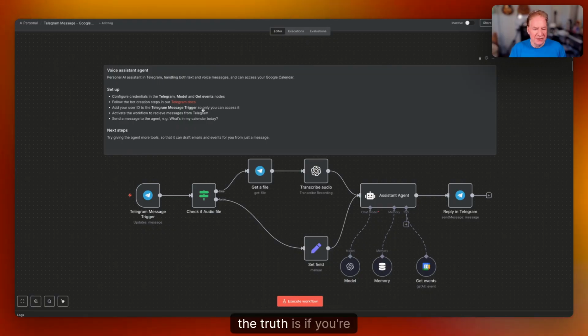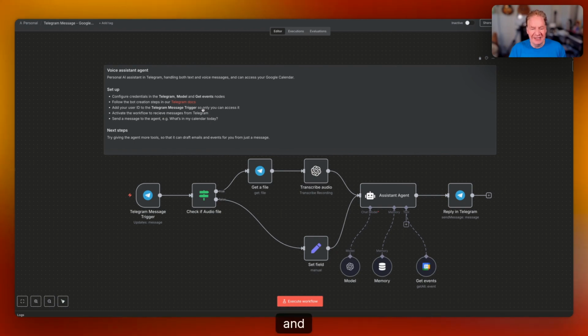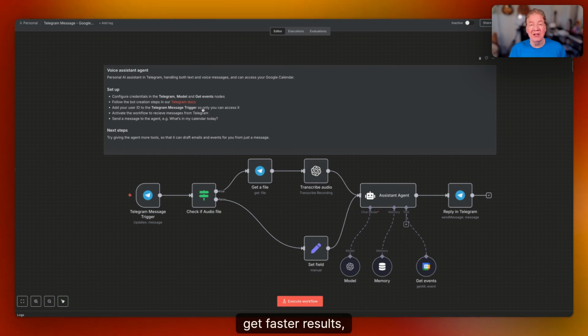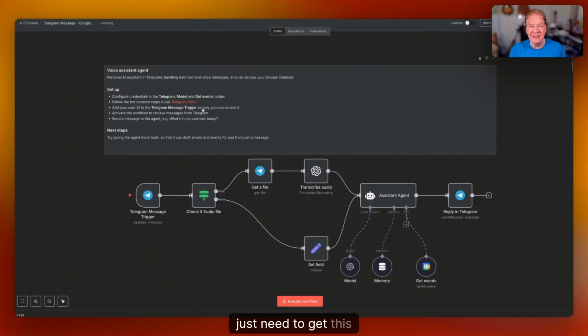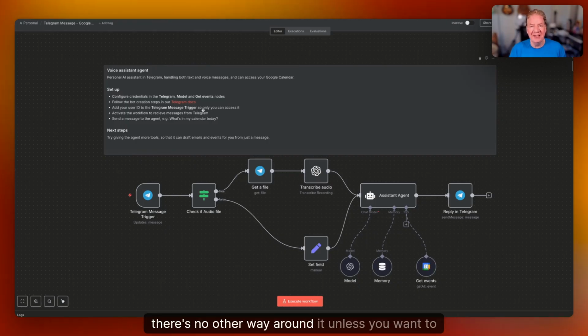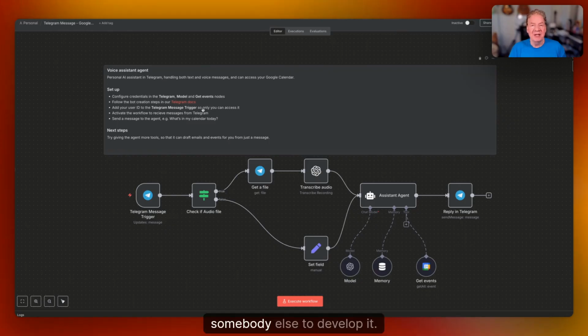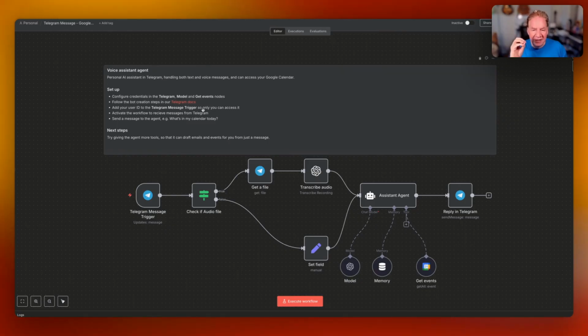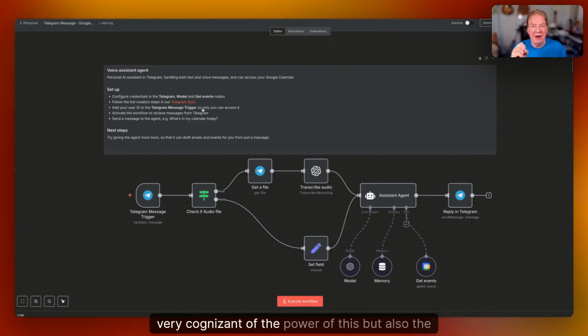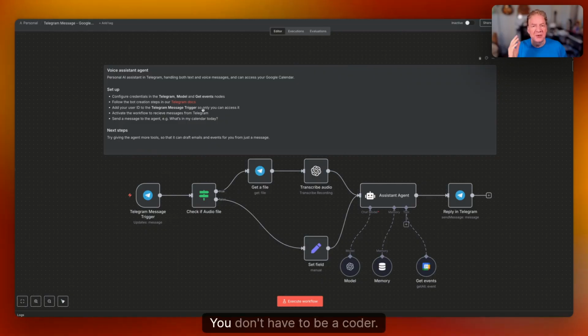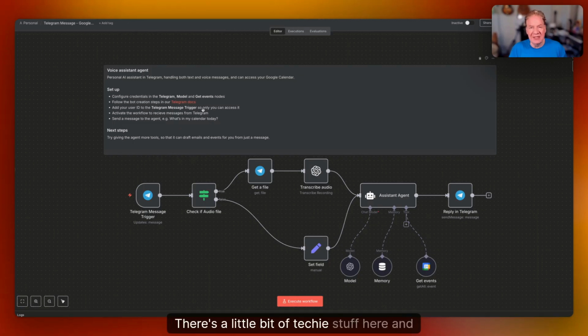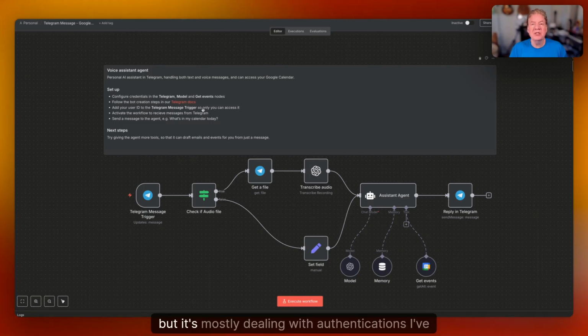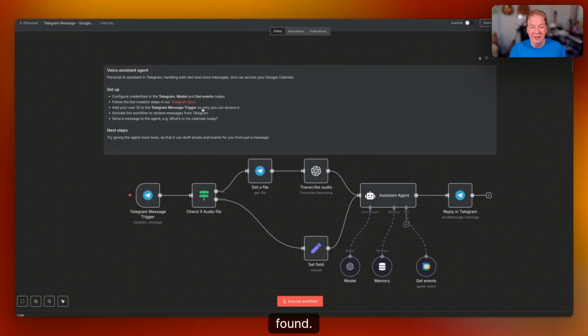But the truth is, if you're anybody who wants to improve and get faster results, you just need to get this. There's no other way around it. Unless you want to pay somebody else to develop it, you should be very, very cognizant of the power of this, but also the ease of this. You don't have to be a coder. This is a no-code approach. There's a little bit of techie stuff here and there, but it's mostly dealing with authentications, I've found. So that's about it for the speech.